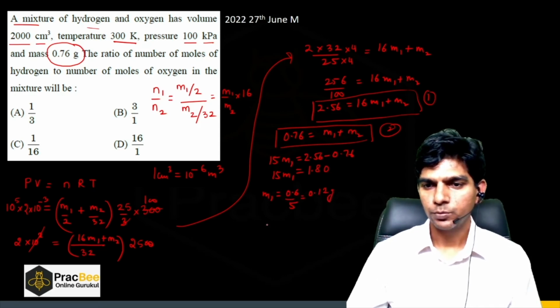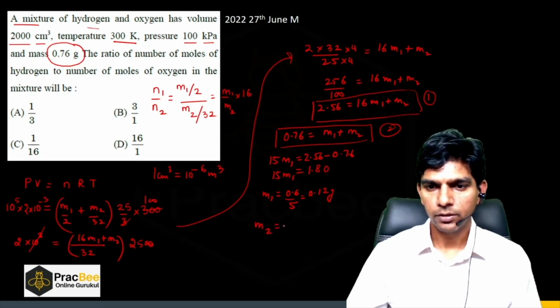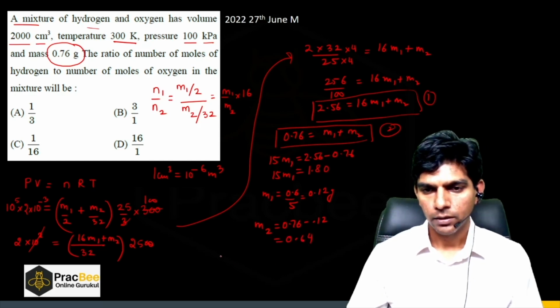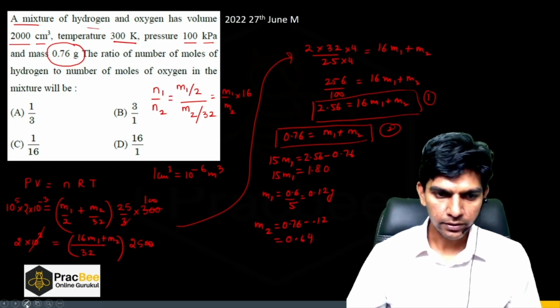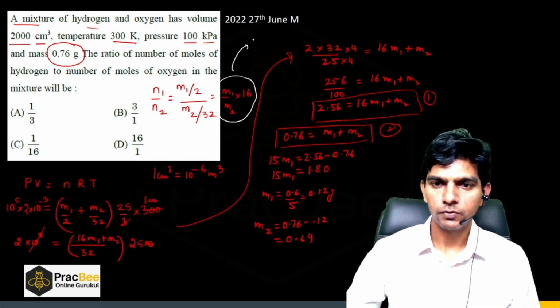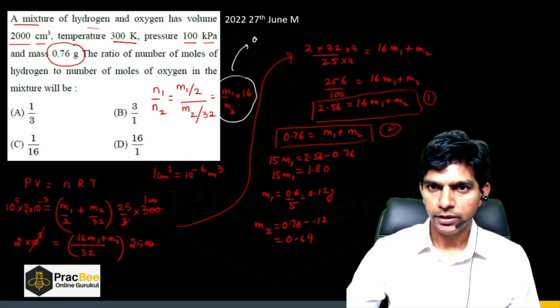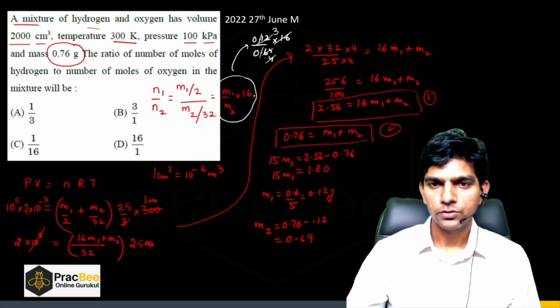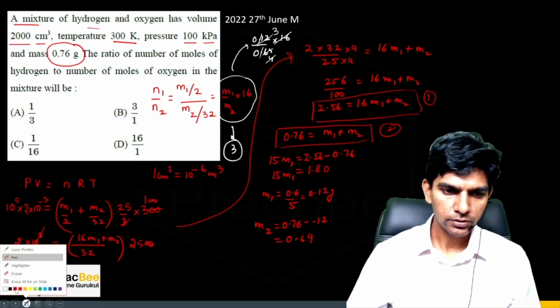grams. So M1 is 0.12 grams and M2 will be 0.76 minus 0.12. So that will be 0.64. Now we have to find this value, M1 by M2 times 16. So this will be 0.12 divided by 0.64 times 16. Now this decimal will get eliminated. So this will be 4, this will be 3. So this comes out to be 3. So the answer is option B.